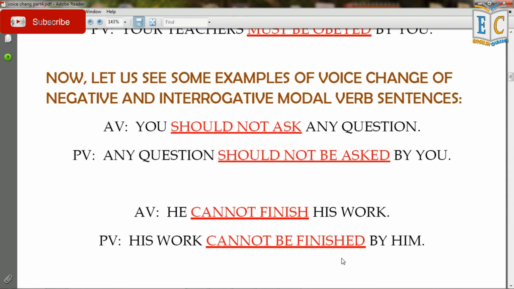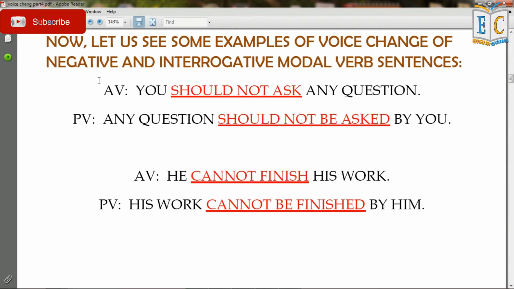Now let us see some more examples of voice change of negative and interrogative modal verb sentences. In active voice, you should not ask any question becomes in passive voice, any question should not be asked by you. So all the rules are same as the previous modal verb sentences. Only exception is that not is placed after the modal verb and before the main verb. So in the passive voice sentence it will be placed just before be. So here it is should not be asked by you.